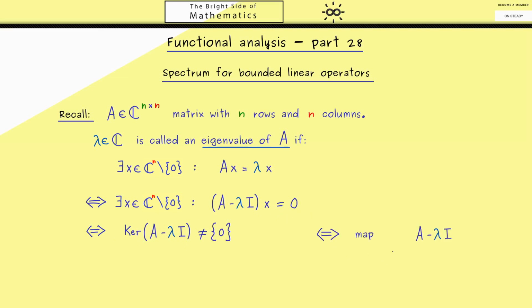Of course, we can also see this matrix as a map, so a map that sends a vector x to the vector A minus lambda I x. Now, having the kernel be bigger than the zero space is equivalent to saying that this map is not injective. Okay, this might be a good time to refresh your linear algebra knowledge and talk about the rank nullity theorem.